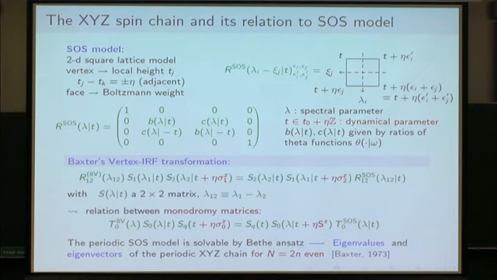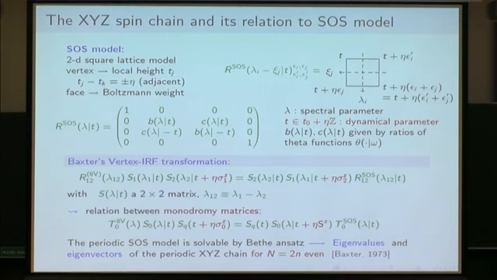However, this works only when the length of the chain is even. Why? Because you have a relation between the transfer matrices of the two models for periodic boundary condition. And when you consider the SOS model with periodic boundary condition, in the case where the length of the lattice is odd, then the space of states for general value of the coupling parameter eta is just zero-dimensional.